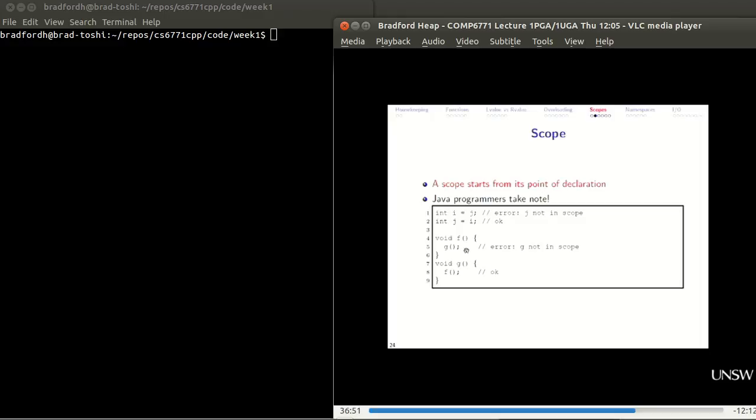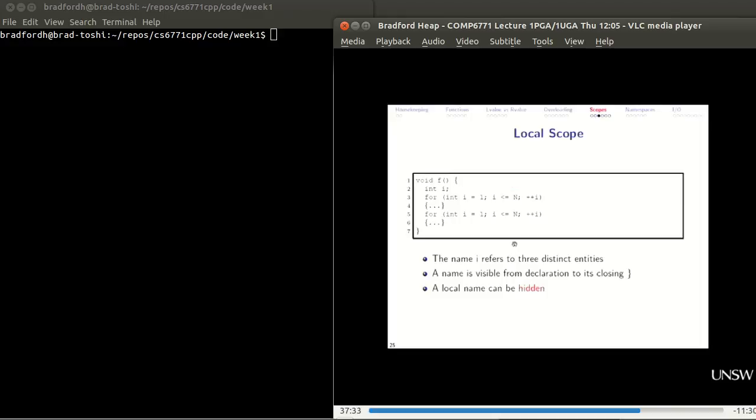This is different from if you're coming from Java. In Java, the second bit with void f and void g works fine. To make this g bit work here, up on line 3, which is currently missing, I could say void g, open, close brackets, semicolon. Do the function declaration at that point, and then this code will compile. But just doing it like that will not compile, whereas in Java it will. So be very careful if you're coming from Java. Stuff that you think will work won't.